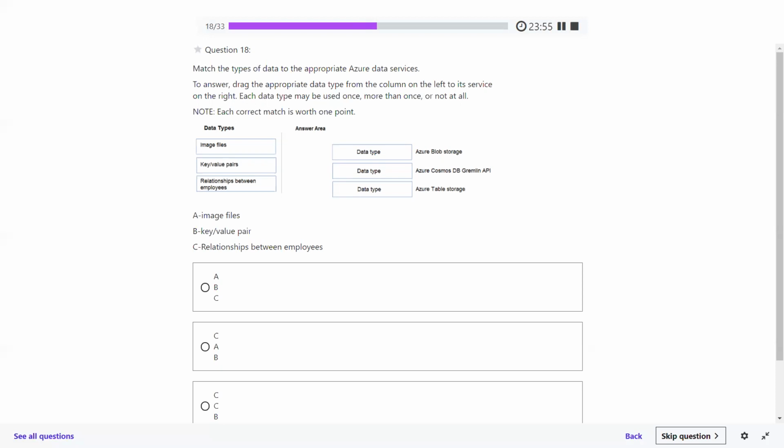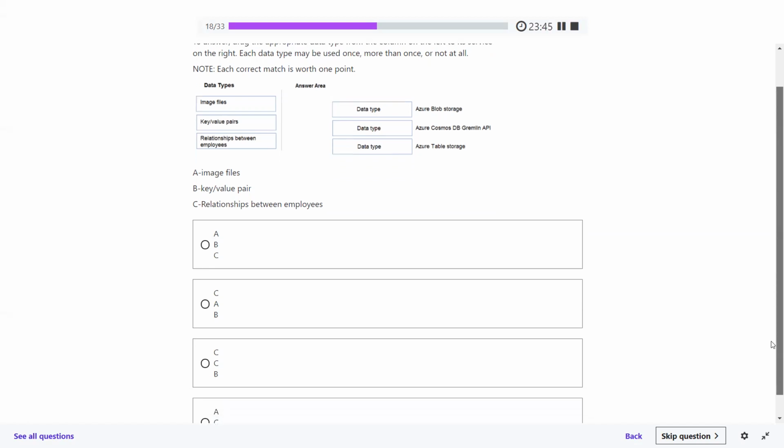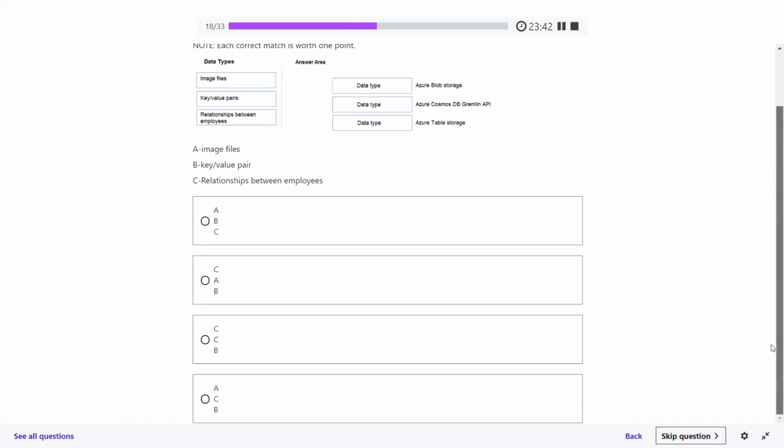And then relationship between employees will be Azure Table Storage. Perfectly fine. As it is, there are no changes at all. This is the answer only.